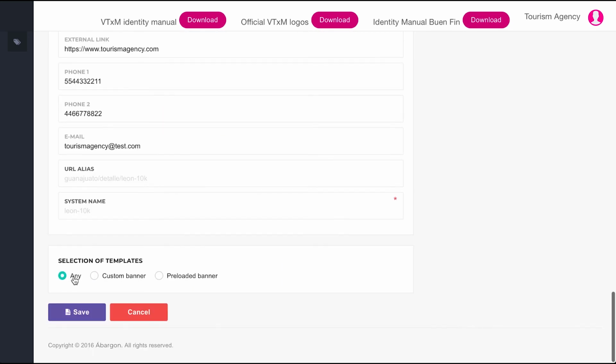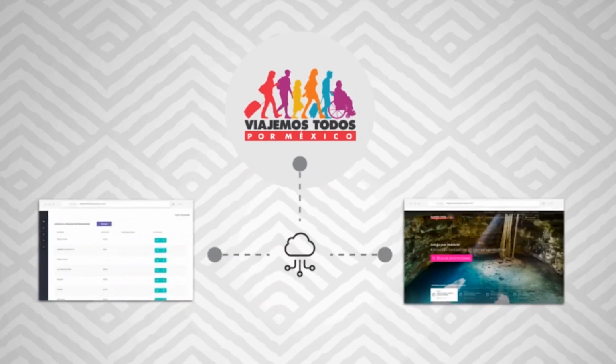To finalize, just click on Save when you have finished the procedure. Now you only have to wait until your offer is validated and published.